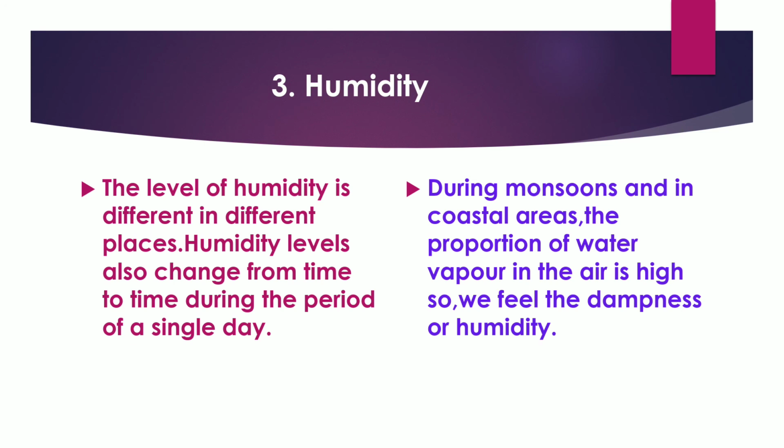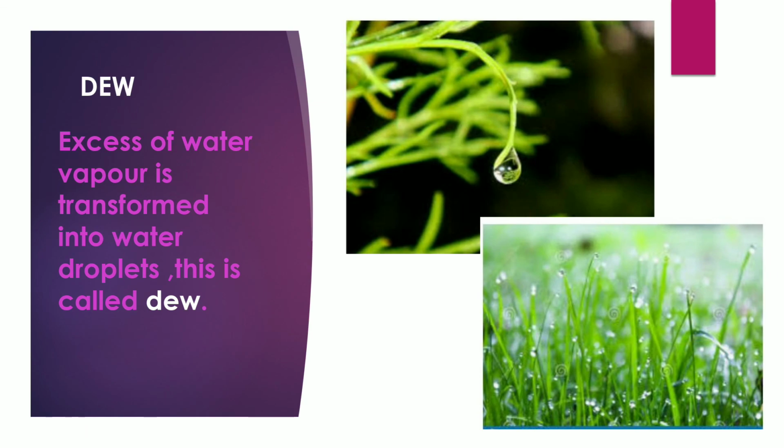During monsoon and in coastal areas, the proportion of water vapor in the air is high, so we feel the dampness or humidity. At such time, the excess water vapor turns into water droplets, and this is called dew.